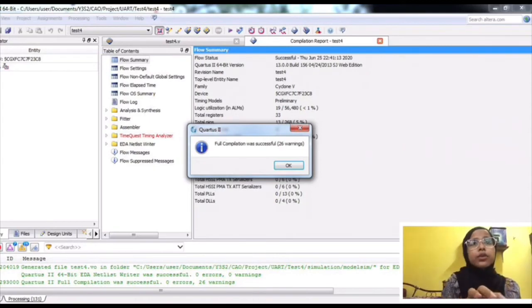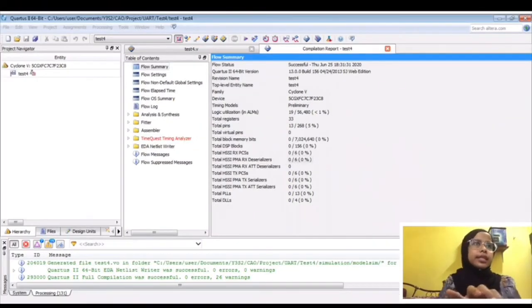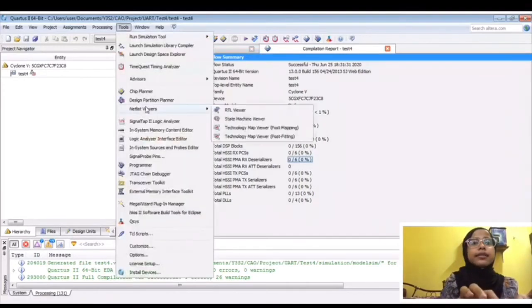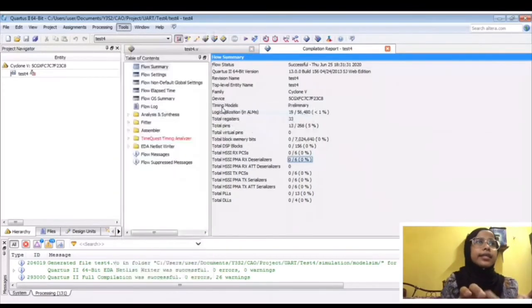Okay, now we will continue with the RTL diagram. We get our RTL diagram like this.